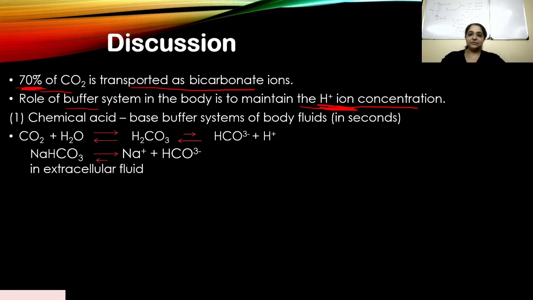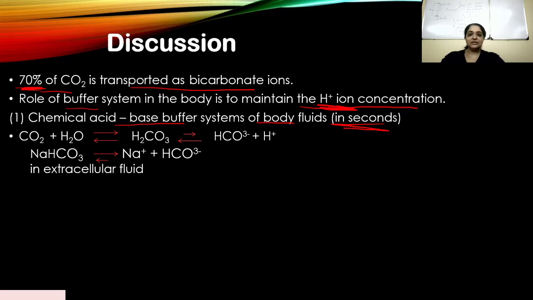First, there are different ways the body maintains that H plus ion concentration. The first one is the chemical acid base buffer system of the body fluids. There's a reaction happening inside your body fluids that helps maintain the H plus ion concentration, and this occurs within seconds. So if there is an imbalance in your system, it will try to maintain the balance again. So this is a very quick method of the body. It's like a defense mechanism.